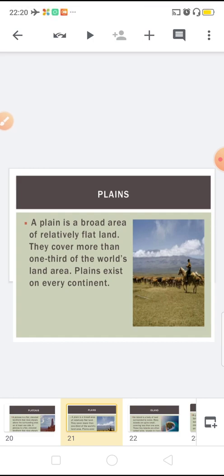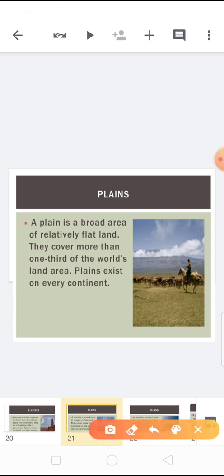Now our next type of landform is plains. Everybody knows about the plain. Also plains are very suitable for us to live. So in short, what is plain? A plain is a broad area of relatively flat land.